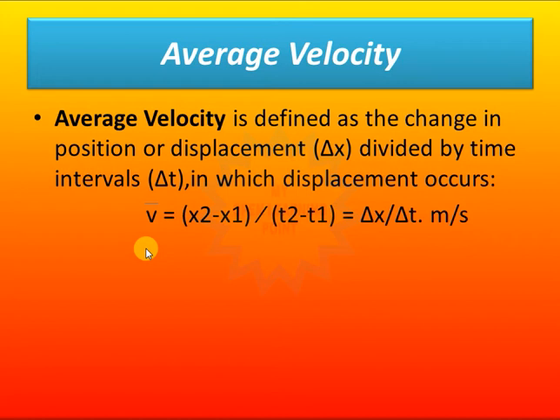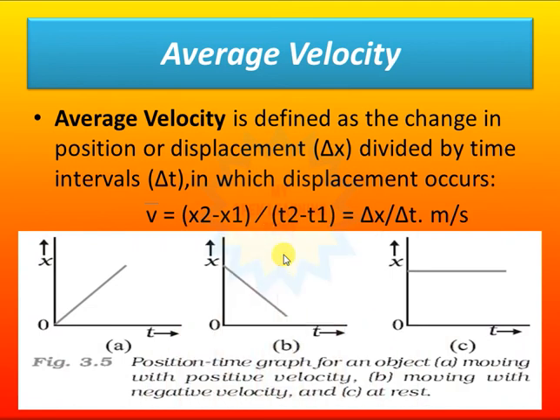Average velocity: we are calculating the average amount of velocity it has during its movement. Basically it's a change of the displacement, a change of position. Change of position is basically known as the displacement. So the displacement in a particular time is called the average velocity.